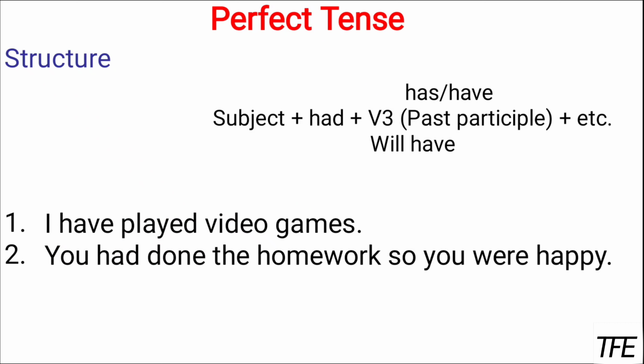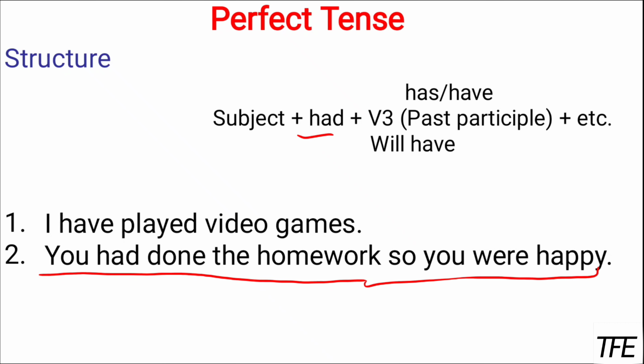Okay. So for past, as I told, we have to use had. You had done the homework, so you were happy. Here you can see that I have combined two sentences, like the earlier example. You had done the homework. Had plus participle means that it belongs to perfect tense. Once it is had, it belongs to past. So you were happy.